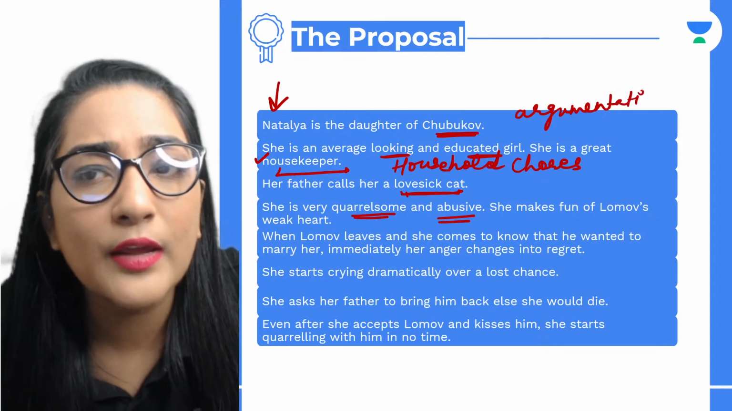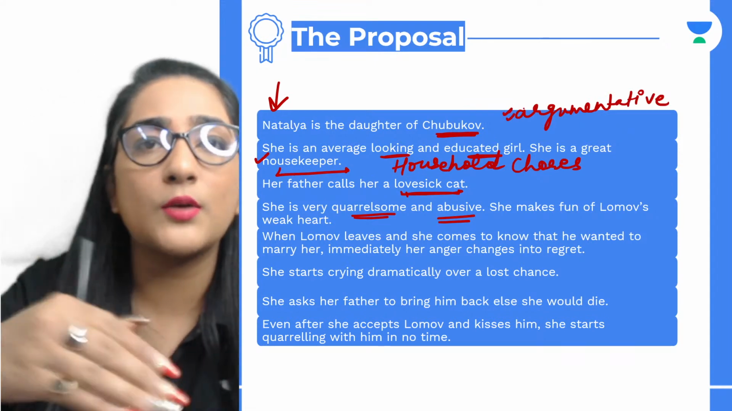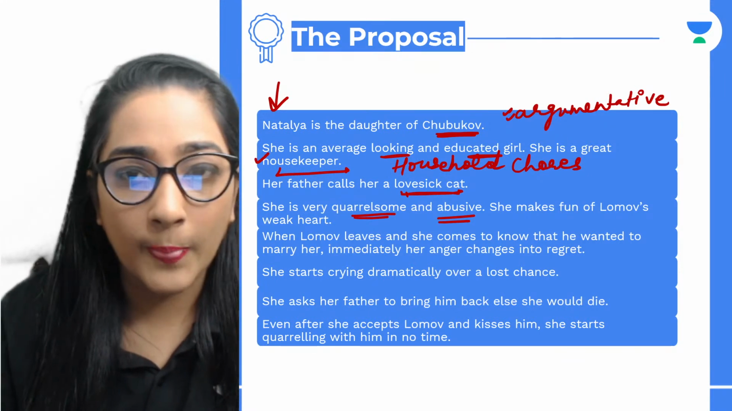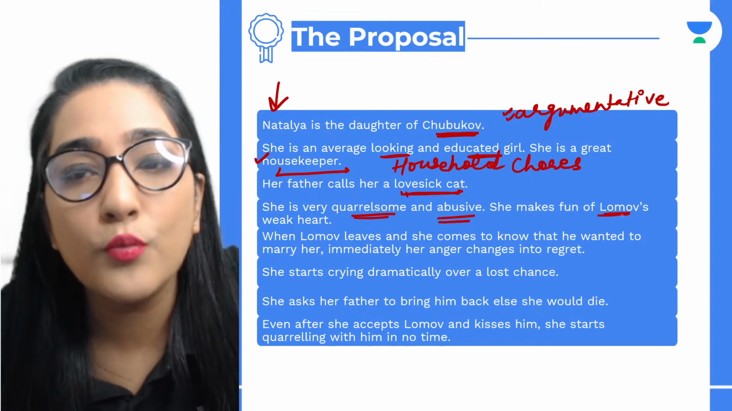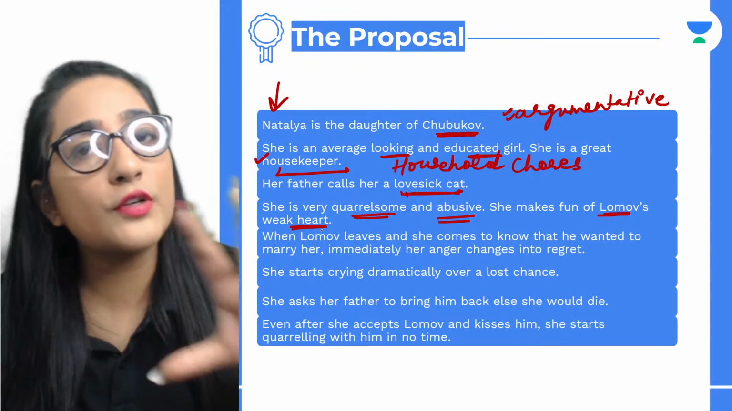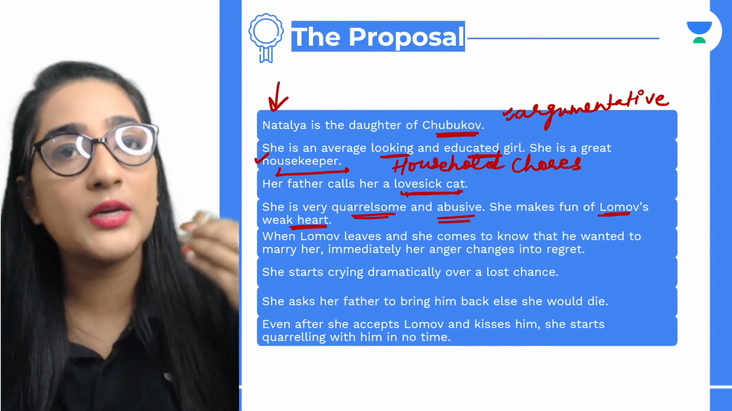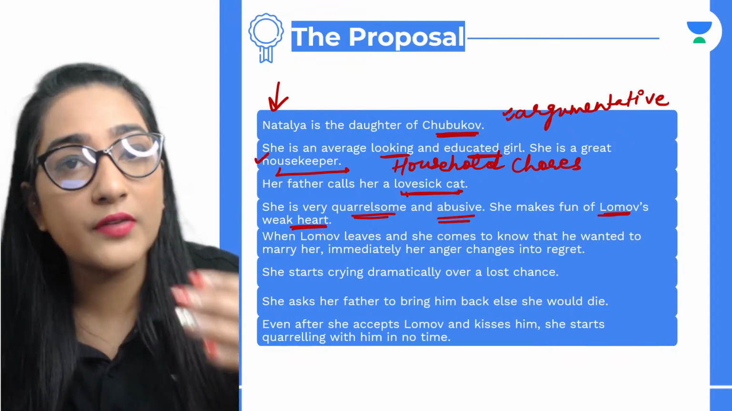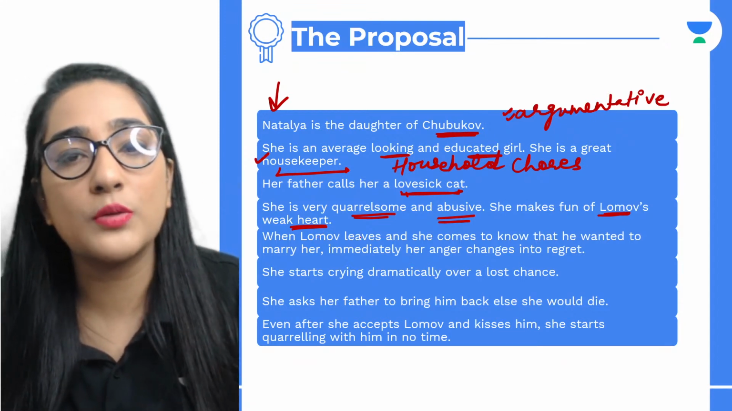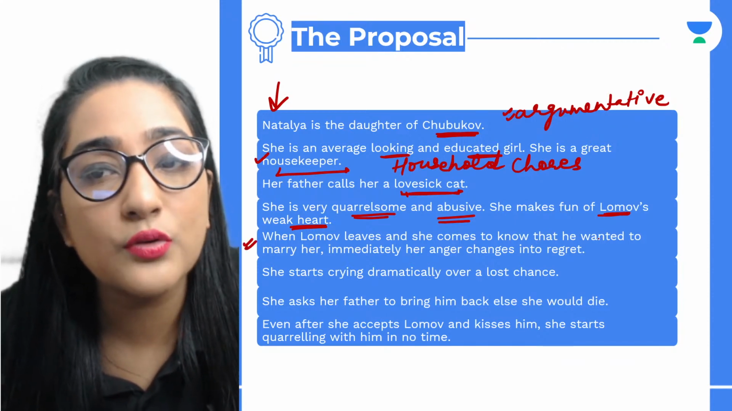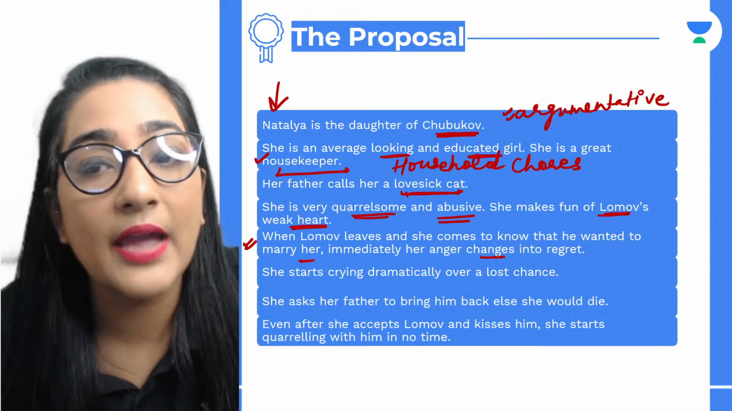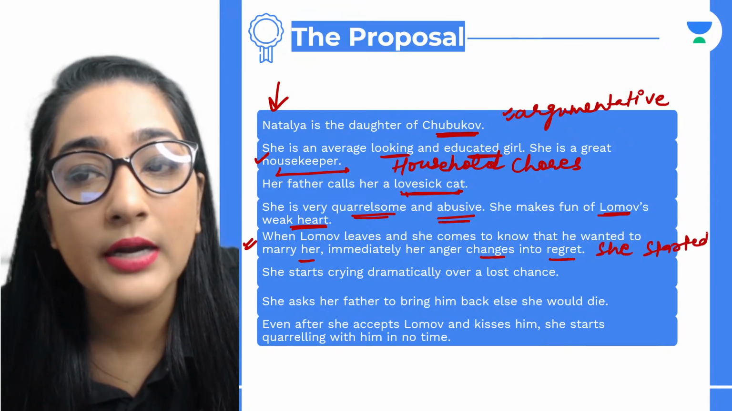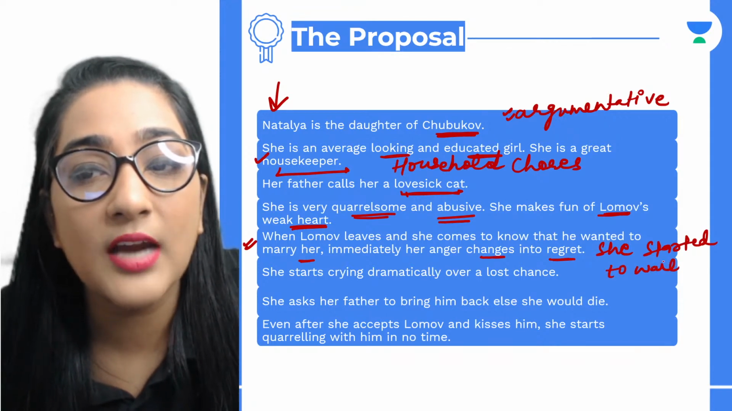I have told you, whenever we talk about a character, we try to use a lot of adjectives. That is what we are doing here. So she makes fun of Lomov's weak heart, but she was very nice right at the beginning. They were discussing the weather, she even offered him to smoke. Right after that, the very conversation began. So when Lomov leaves and she comes to know that he wanted to marry her, immediately her anger changes into regret. What did she do? She started wailing.